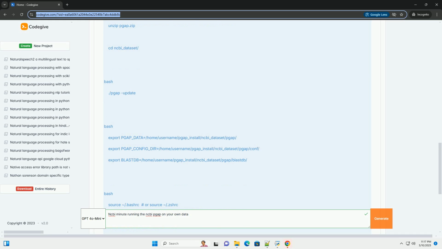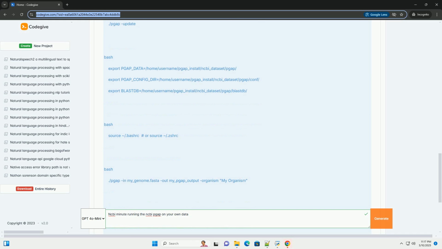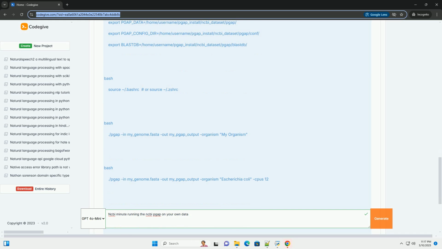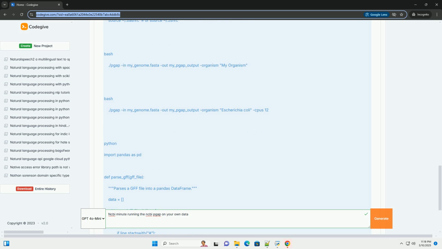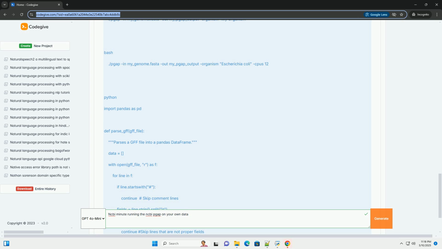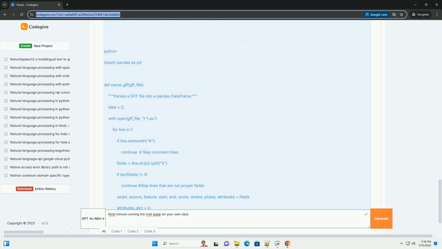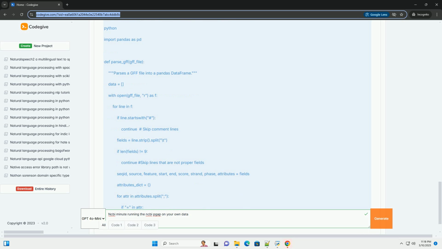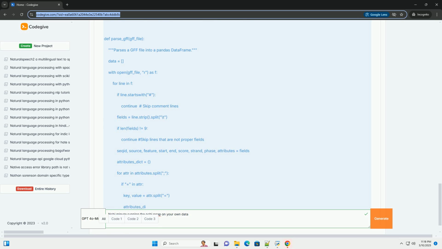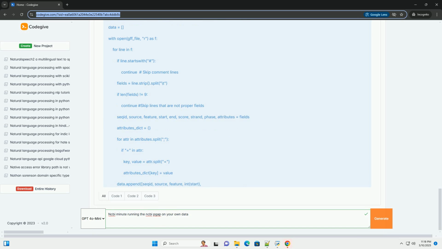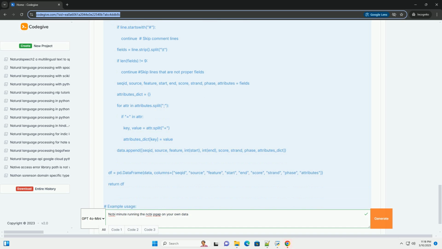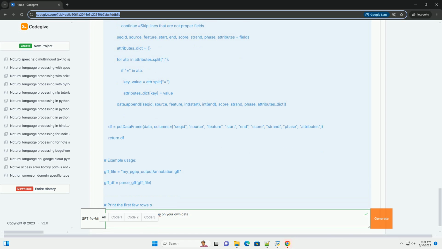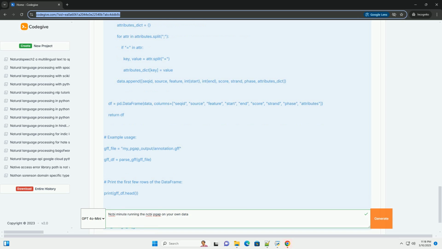Introduction to NCBI PGAP. The NCBI prokaryotic genome annotation pipeline, PGAP, is a powerful, automated system designed to annotate prokaryotic genomes, bacteria and archaea. It performs a variety of tasks, including genome assembly quality assessment, assessing the quality and completeness of the assembled genome, coding sequence, CDS, prediction, identifying potential protein coding genes within the genome. This is a crucial step.